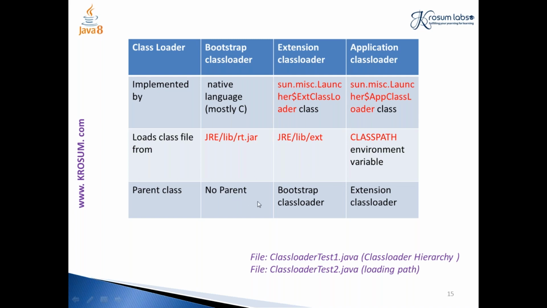And when we try to see the parent of the class loaders through our program, we will see a program now. When we try to see the parent of the class loaders, the bootstrap class loader will not have a parent. It will just return null because it is implemented in C language, so it will not be visible to us. Whereas the application class loader has a parent class called the extension class loader, so we will get that particular class file. Okay, so now let's see a program.